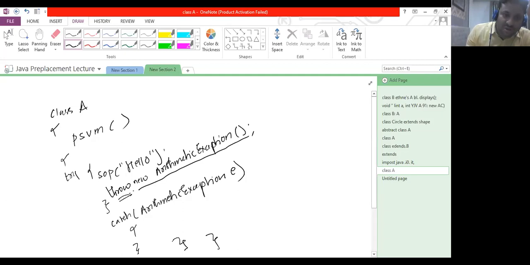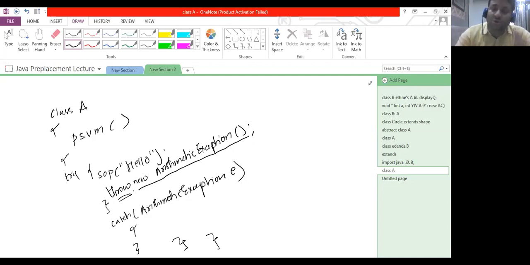So what is the throw keyword? Throw is a keyword that is used to throw the exception object explicitly from the try block. Now, you may argue why there is a need for throwing arithmetic exception here. That's okay, but I want to demonstrate that if at all you want to throw an exception explicitly, you can do so using throw. So it should be throw new, an object of the class.